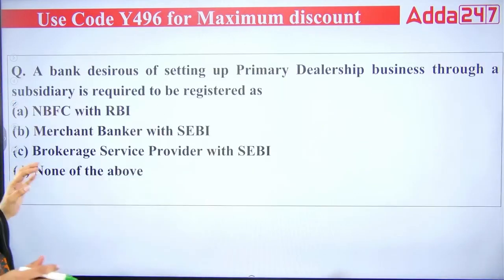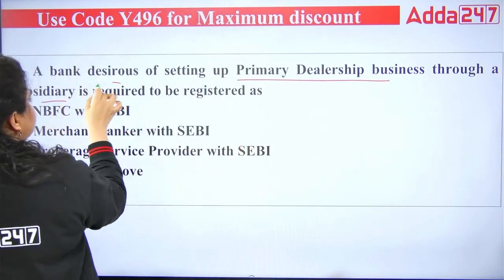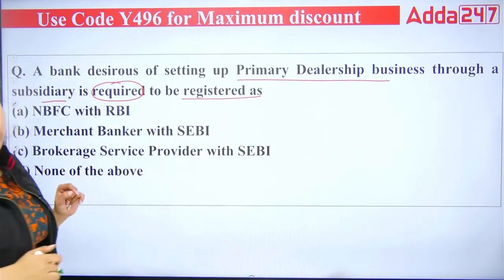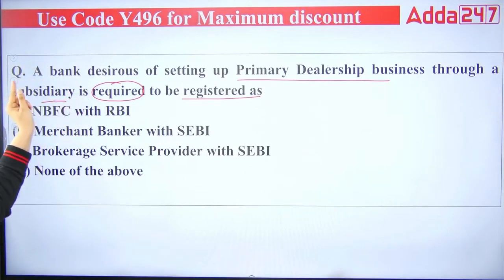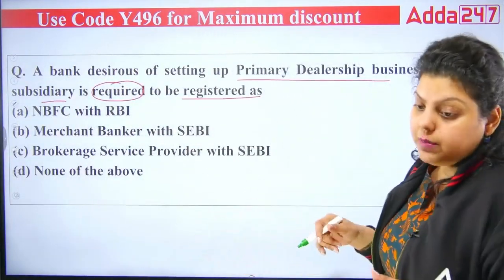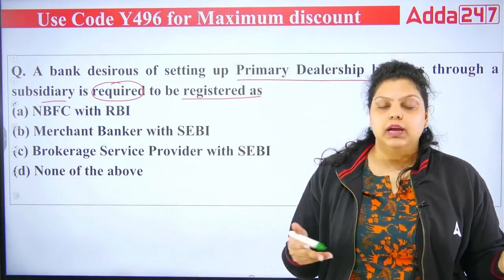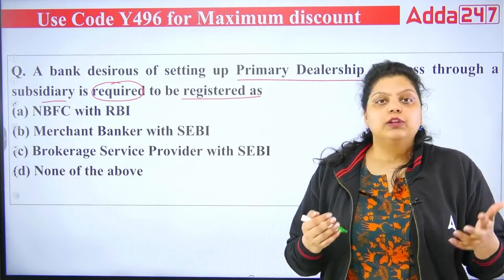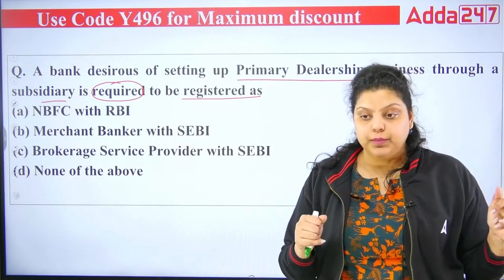Second question is talking about a bank desirous of setting up primary dealership business through a subsidiary. It is required to be registered as what? When it comes to primary dealership business, we have discussed so many times that primary dealers were introduced by RBI in 1995 to help RBI in the selling and purchasing of government securities. So they actually do help RBI in the selling and purchasing of government securities.